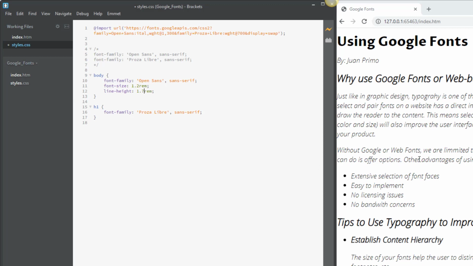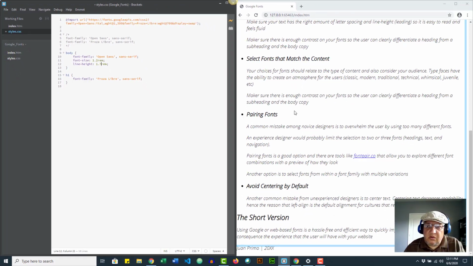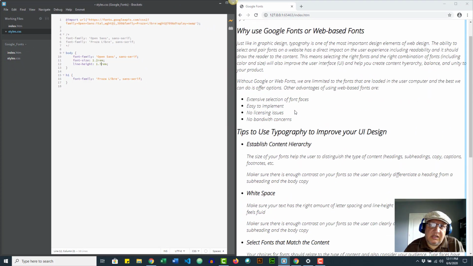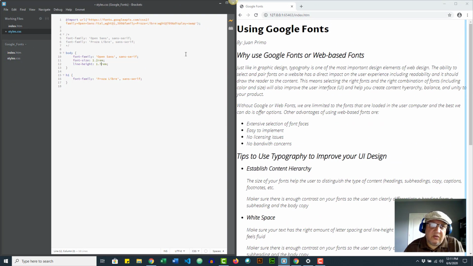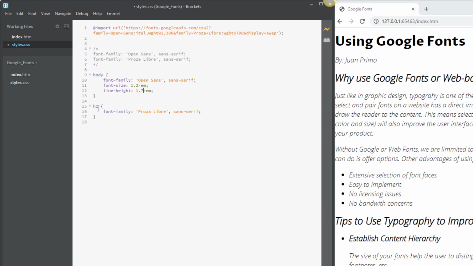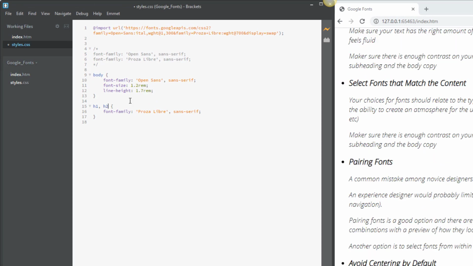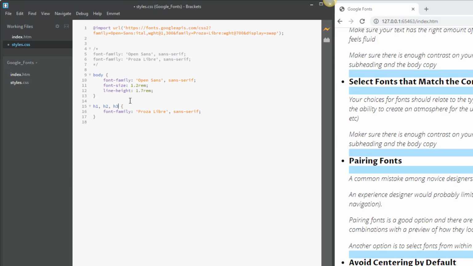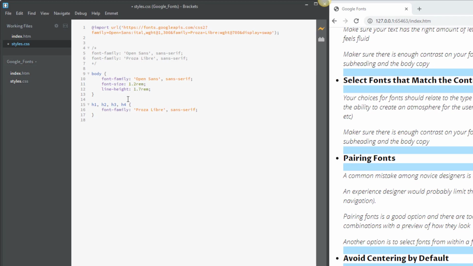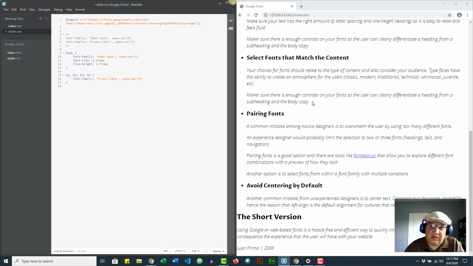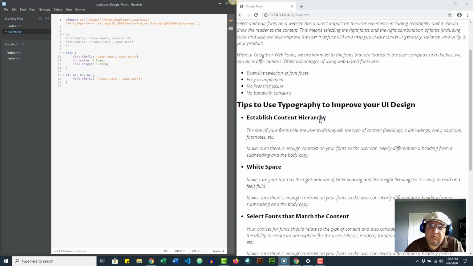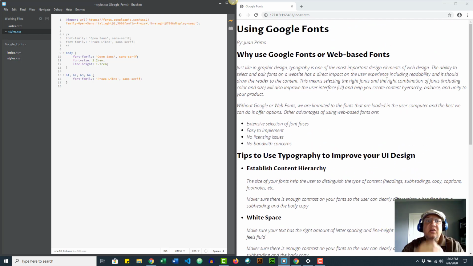So anyway, this is how I do that. If I wanted to, of course, extend the same type of font to my H2s, I could. So there you go, H2, and maybe H3s if I have them. There you go, H4. I don't have H5s or anything like that, so there it is. So that's how easy it is to implement Google Fonts.